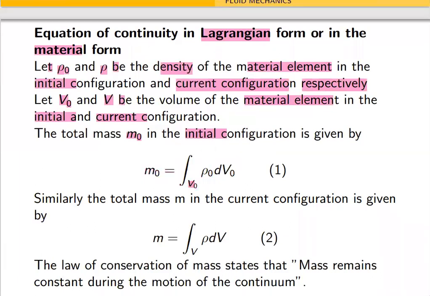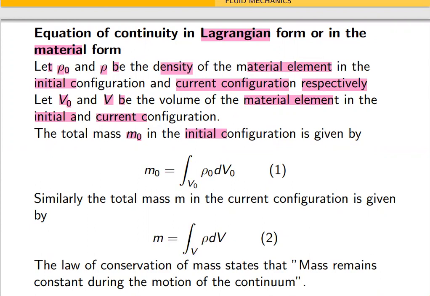Similarly, the total mass m in the current configuration is given by m equal to the volume integral over V of rho dV. Let us call it equation 2.